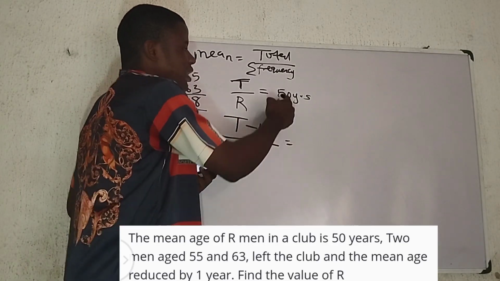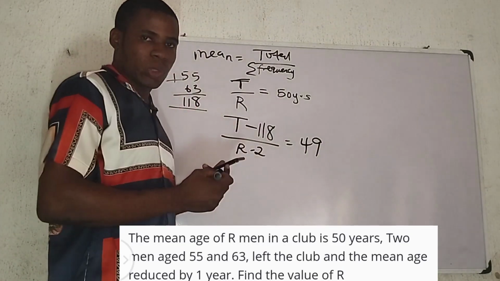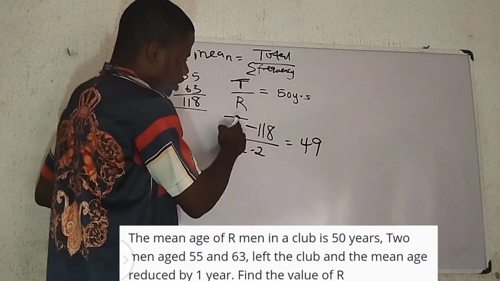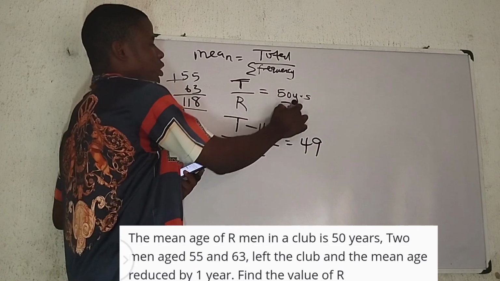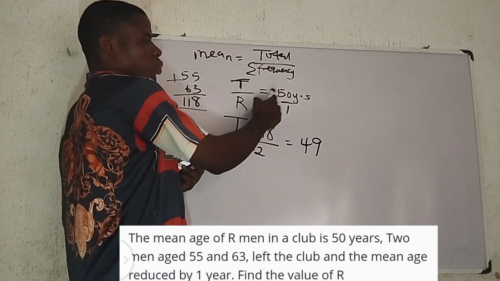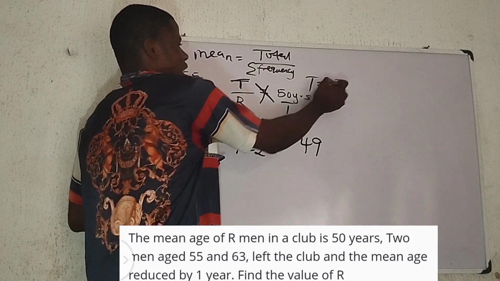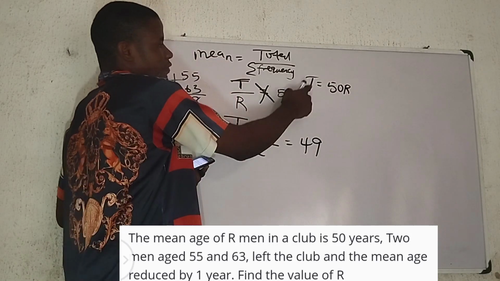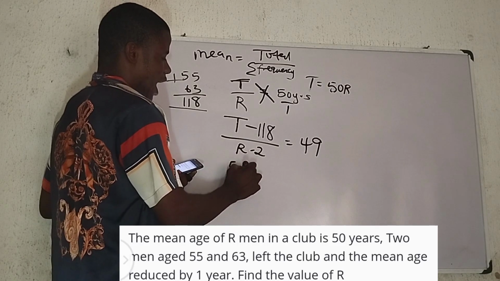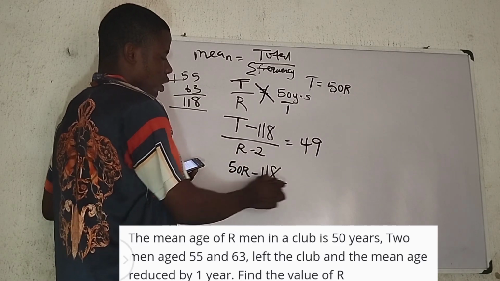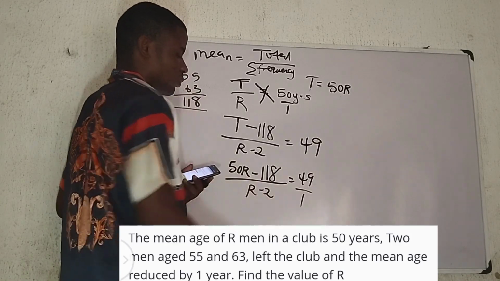Now, they say the mean age reduced by 1, so it equals 49, because 50 minus 1 is 49. Does it make sense? Now, looking here, we have two unknowns, so we cannot do anything yet. Something here will help us. I have T over R equals 50 over 1. If I cross multiply, T times 1 is T, equals 50 times R, which is 50R. So wherever I see T, I put 50R. This will be 50R minus 118 all over R minus 2 equals 49 over 1.